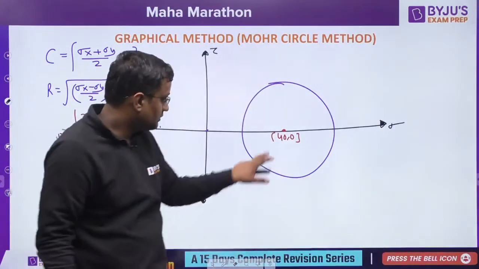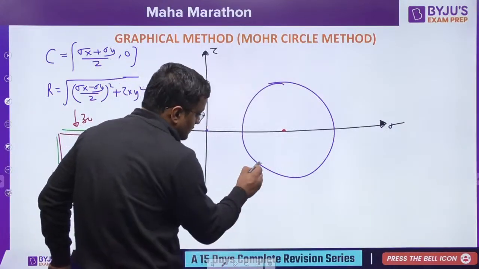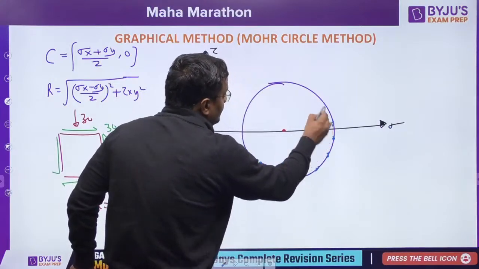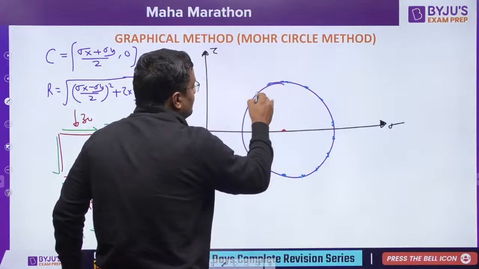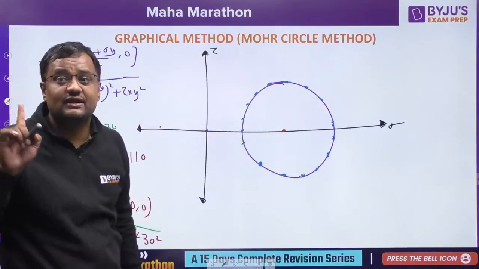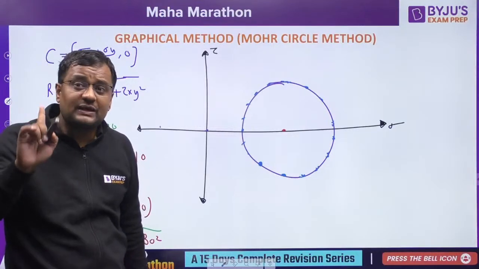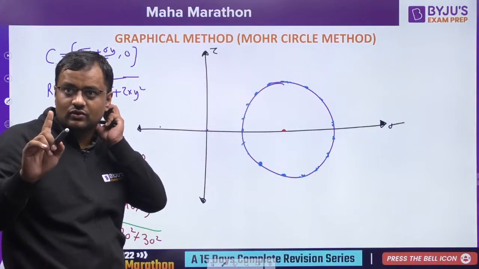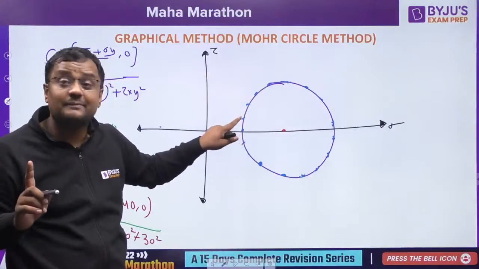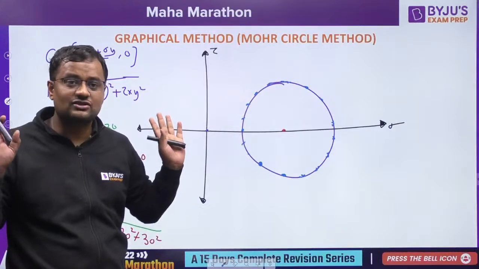Okay. Now, sir, how many points are there in this? In the circumference, infinite points. In the circumference there are infinite points, and every point is having a coordinate. Now I'm drawing for any random value. Every point has an x coordinate and y coordinate. Agree or not? Every point has an x coordinate and y coordinate.